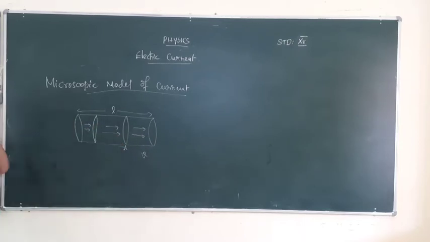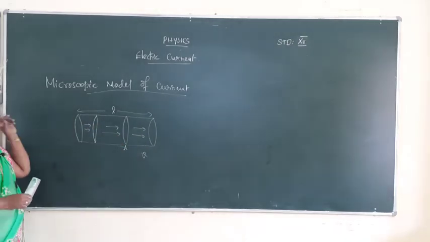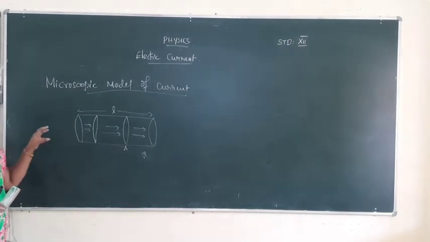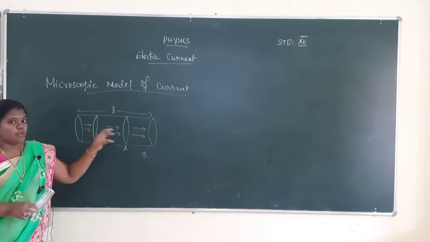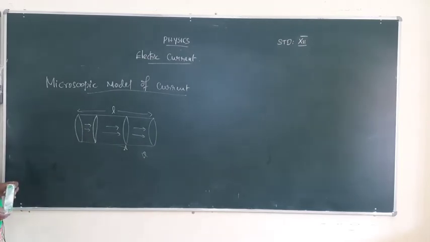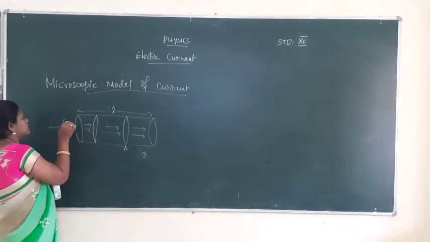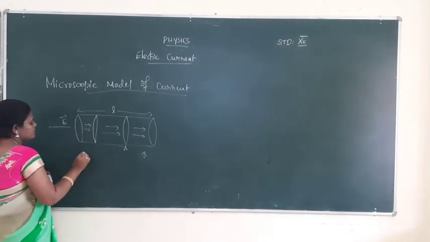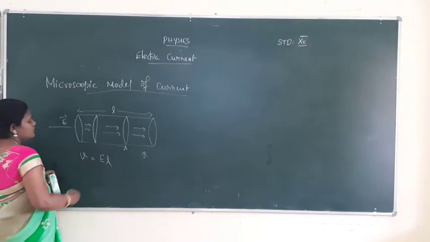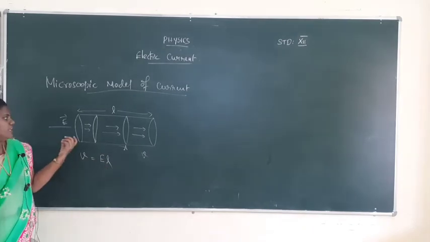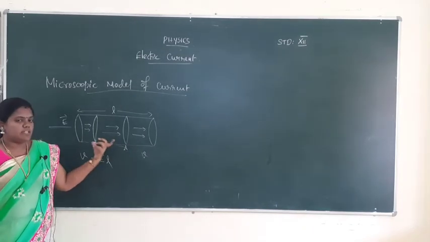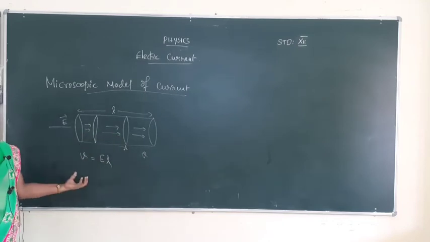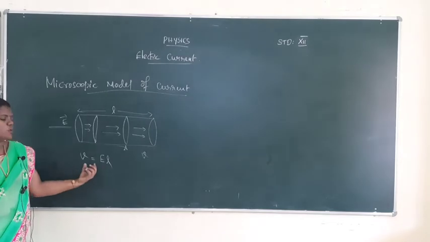We use the battery and the conductor, the current will be moving from one point to another point. The number of free electrons will be moving from one point to another point, and first the electric field will be applied to the conductor, and then V is equal to the voltage difference. V is equal to E into L, because it is how much electric field is applied over a particular length. So voltage V is equal to E into L.